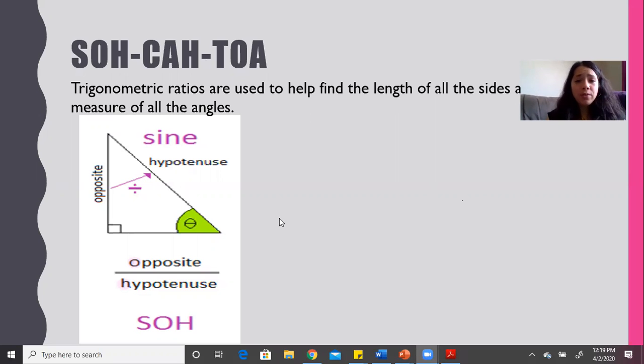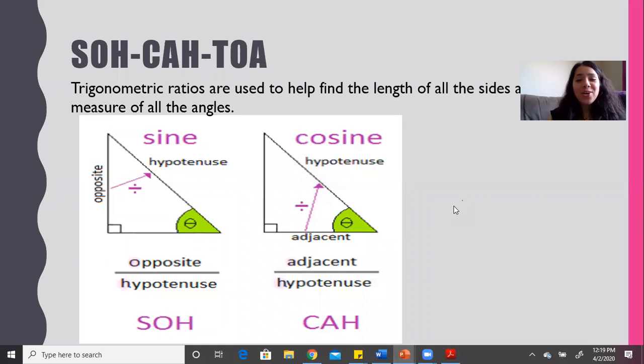If we keep going, for cosine we find the adjacent side and the hypotenuse, and that gives you CAH. So for SOHCAHTOA, the CAH is C for cosine, A for adjacent, H for hypotenuse.